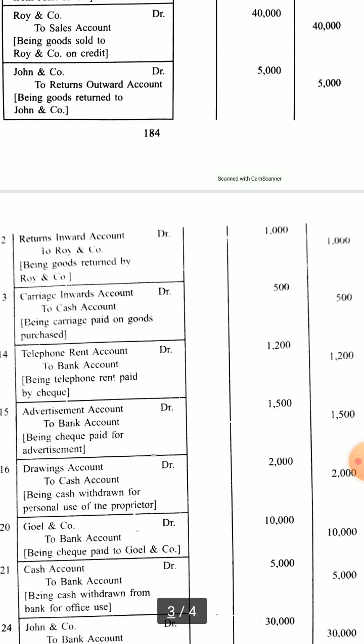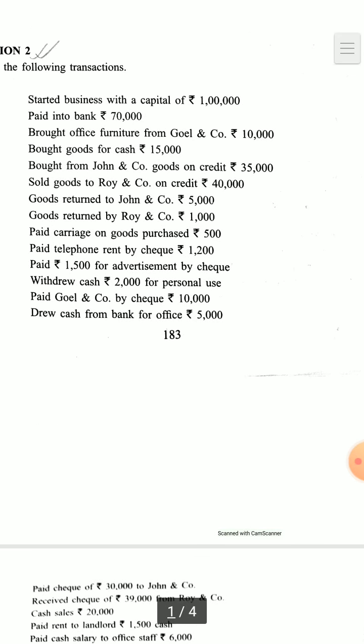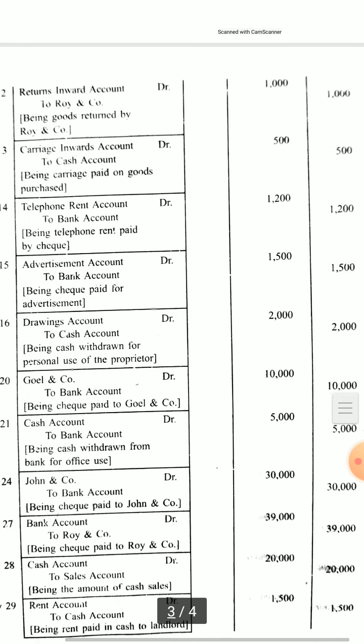Again, carriage inwards account to cash account is there. Carriage inward was paid. So carriage inward, when it is mentioned that paid carriage on goods purchased, that is called carriage inwards.